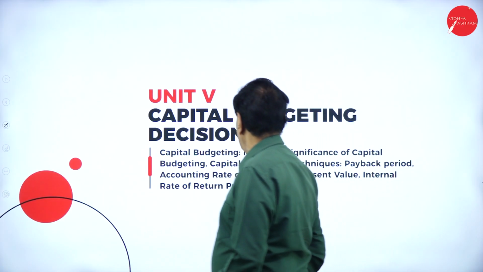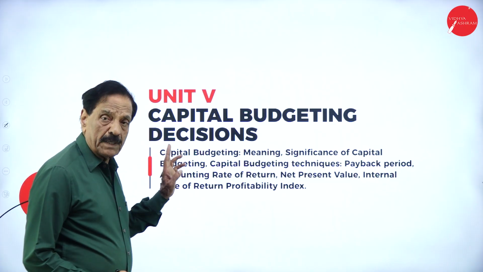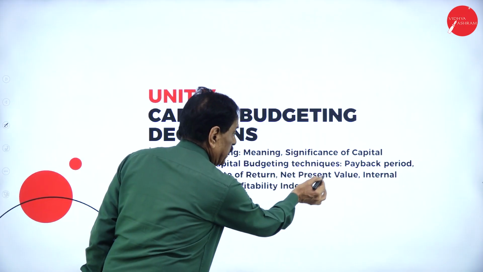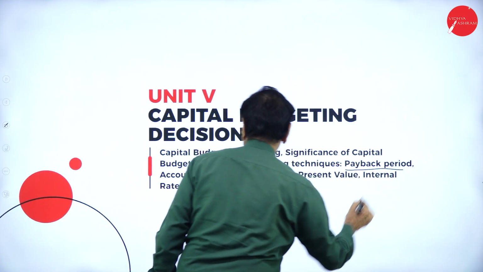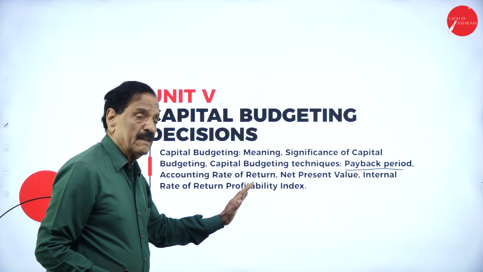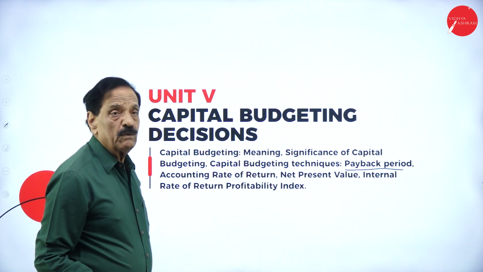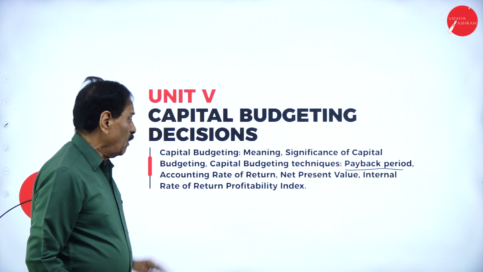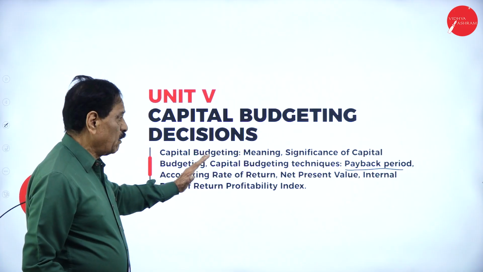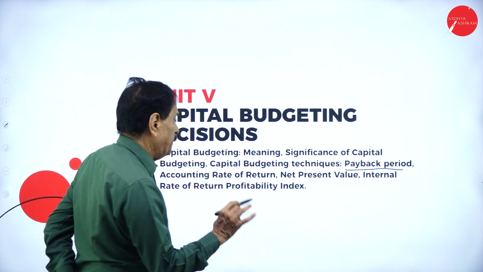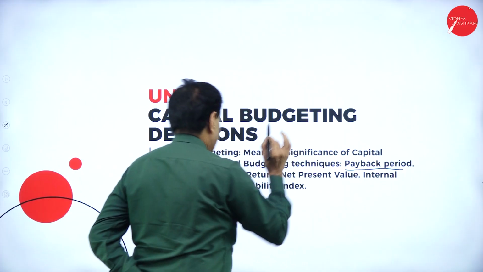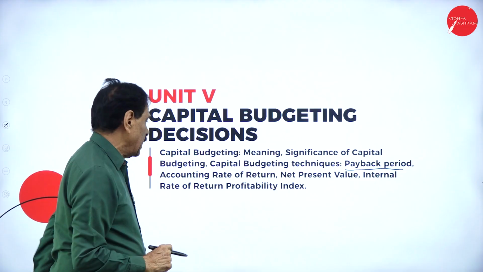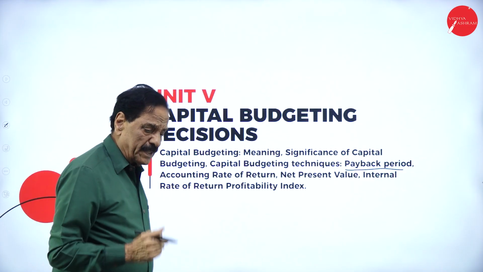Unit 5, capital budgeting decision. Meaning of capital budgeting, significance of capital budgeting, techniques, that is, payback period, accounting rate of return, ARR, net present value, NPV, internal rate of return, profitability index. All we have to deal with. Here, a major question will be asked for 15 marks. In the 15 marks, for one question, we have to answer payback period, accounting rate of return, net present value, and profitability index. And internal rate of return will come for 10 marks.